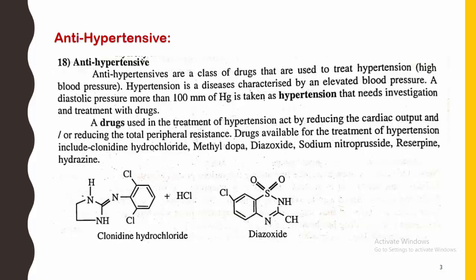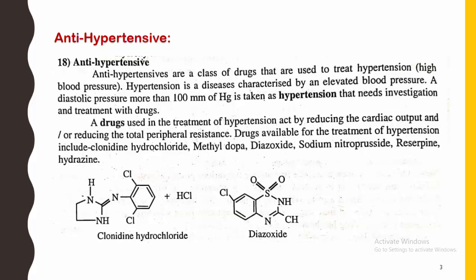Means, as we know, these are the drugs which are used in the treatment of high blood pressure, which is called hypertension, with a diastolic pressure of more than 100 mm of Hg, which needs investigation and treatment with drugs. Such hypertension can be treated by medicines known as antihypertensives, where a drug is used in the treatment of hypertension by reducing cardiac output and or reducing the total peripheral resistance.